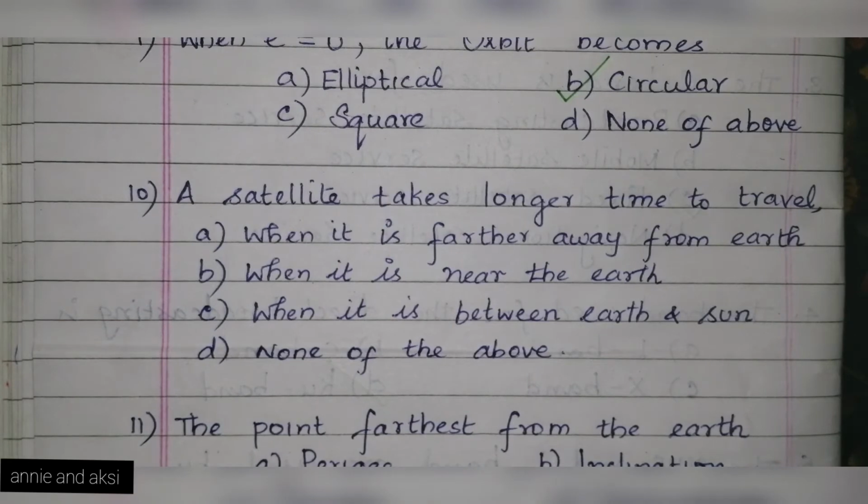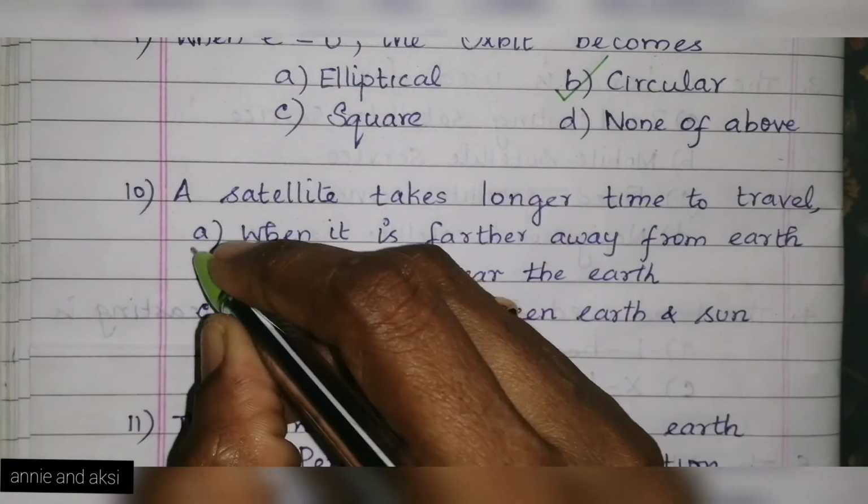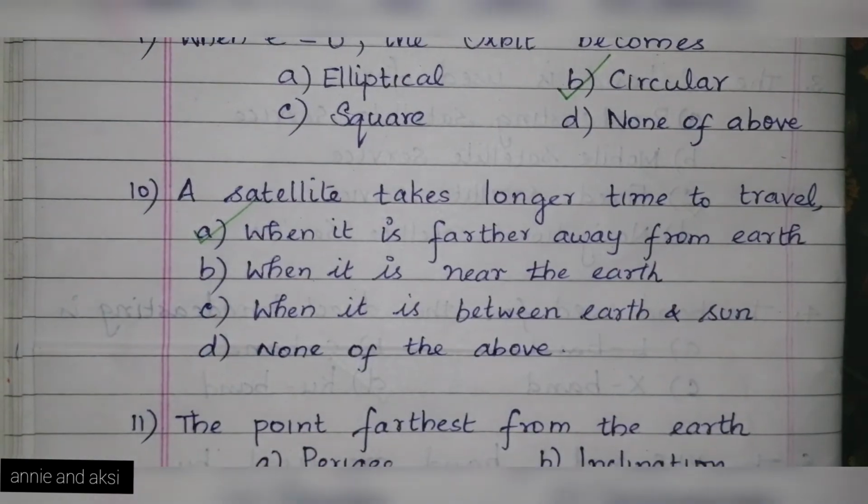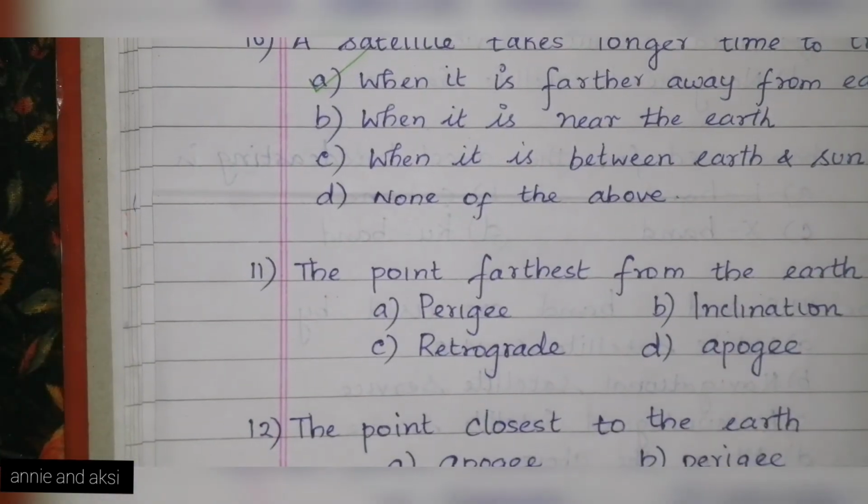Next question. A satellite takes longer time to travel, and the options are A. when it is farther away from the earth, B. when it is near the earth, C. when it is between earth and sun, and D. none of the above. So, option A is the right answer. A satellite takes longer time to travel when it is farther away from the earth.